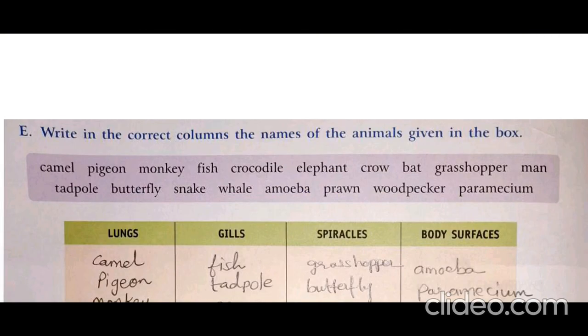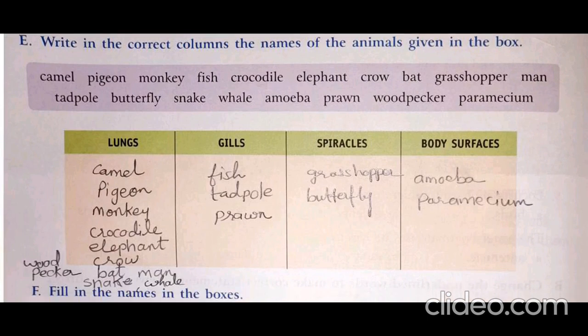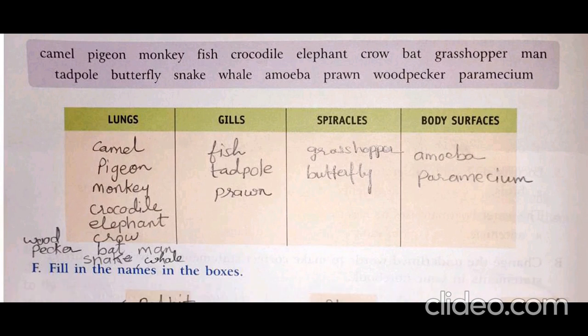Question E: write in the correct columns the names of the animals given in the box. First, lungs: camel, pigeon, monkey, crocodile, elephant, crow, woodpecker, bat, snake, man and whale. All of these breathe through their lungs. Second column: fish, tadpole and prawn. They breathe through their gills.